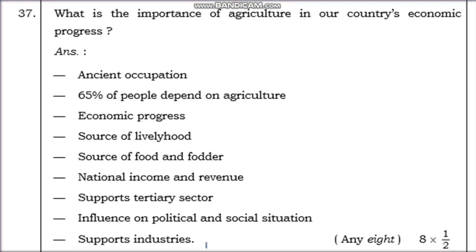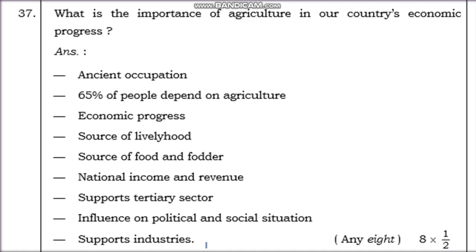Okay, the next question is, what is the importance of agriculture in our country's economic progress? How does agriculture play an important role here? It is one of the ancient occupations, and 65% of the people depend on agriculture.